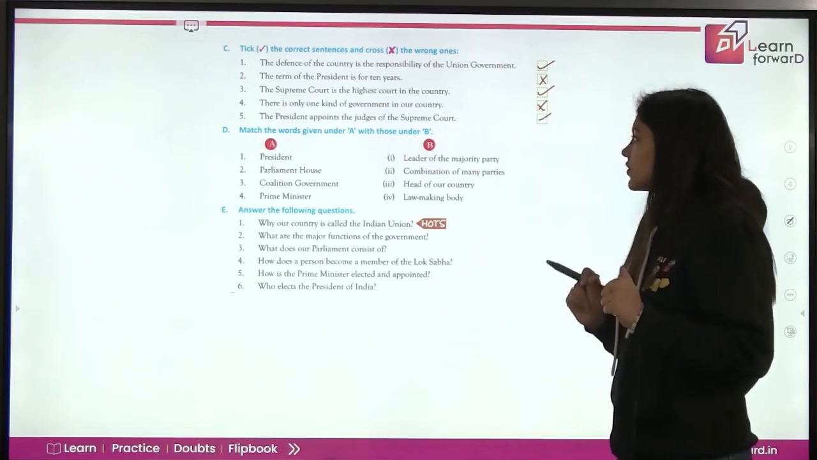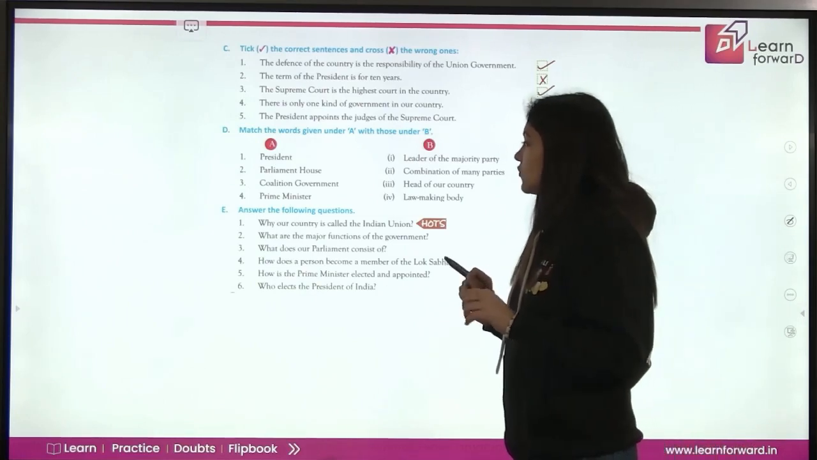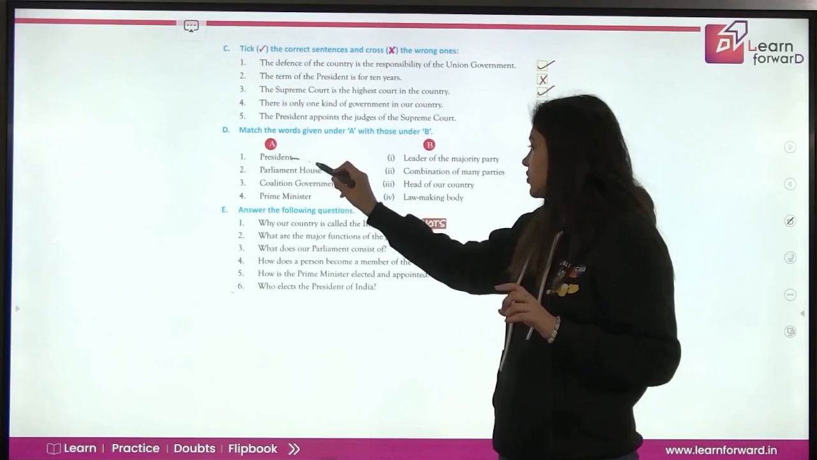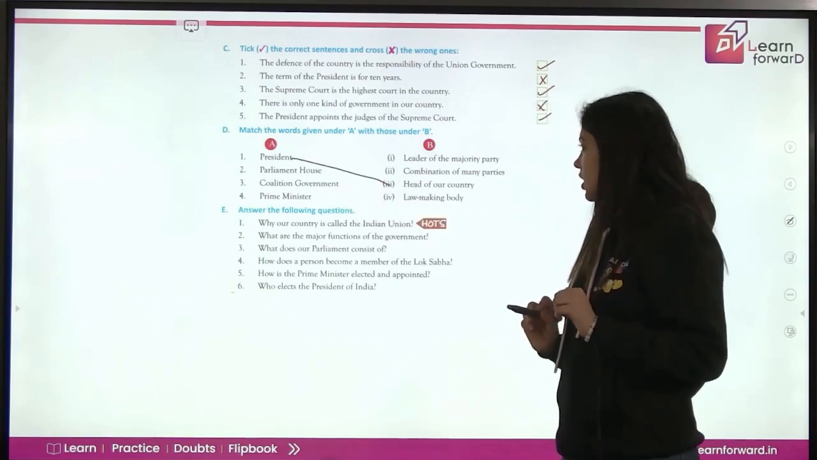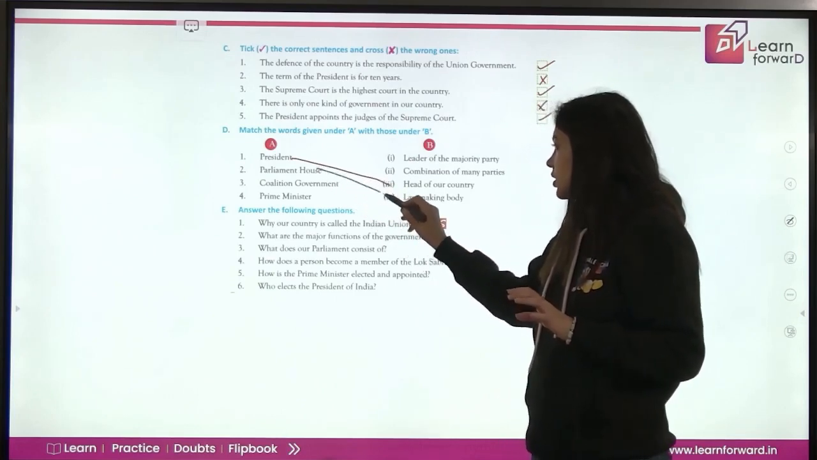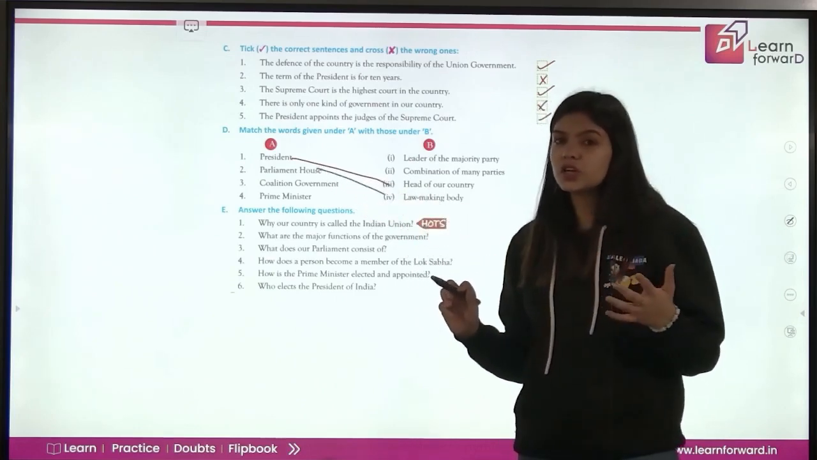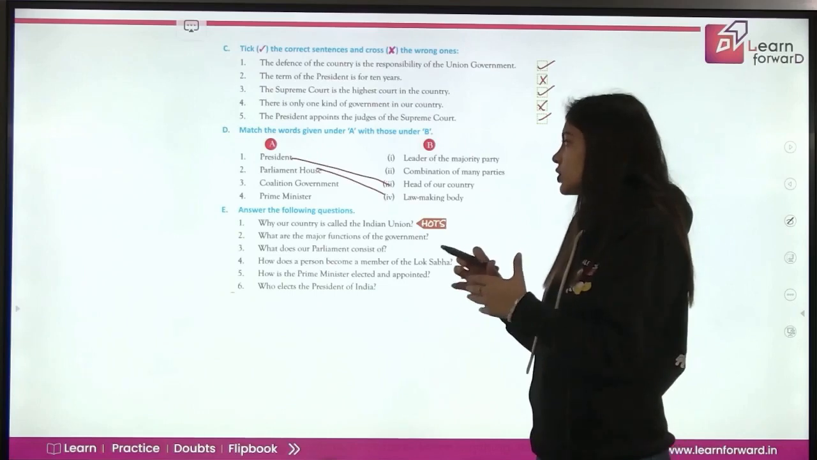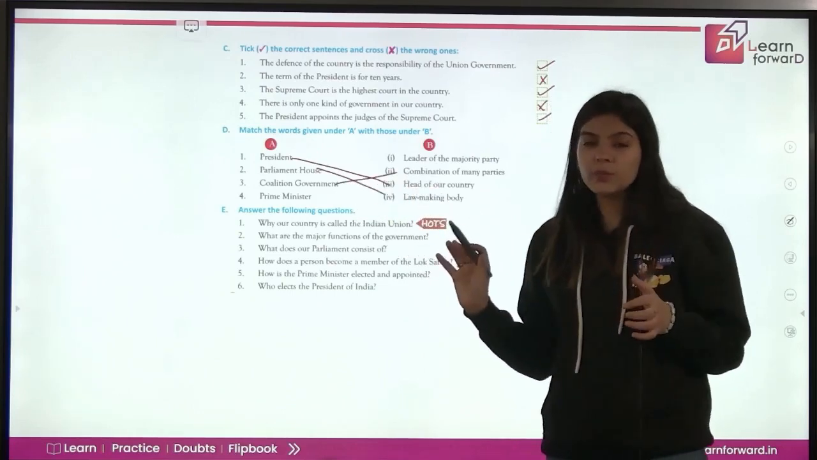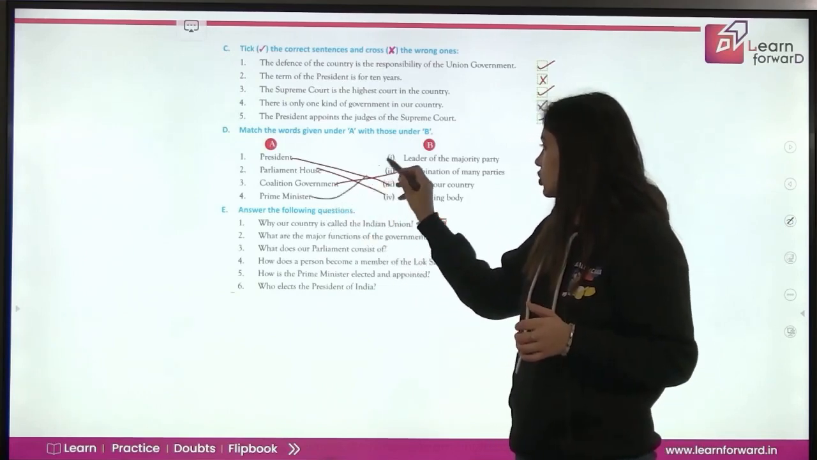Now match the given words under A with those under B. First, the president. So the president is basically the head of our country. Parliament House. So Parliament House is the lawmaking body. Coalition government. So coalition government is when a lot of parties come together to form government. So that is the combination of many parties. Now Prime Minister. Prime Minister is the leader of the majority party.